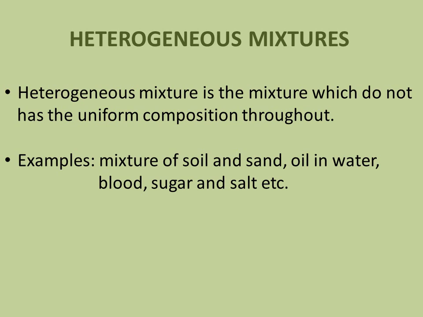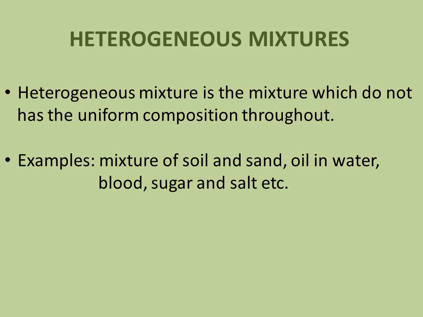Now, let us quickly go through this classification chart. Matter, based on purity, we classified into two categories, pure substances and impure substances. Impure substances are also known as mixtures. Pure substances are again classified into two categories based on composition, elements and compounds.